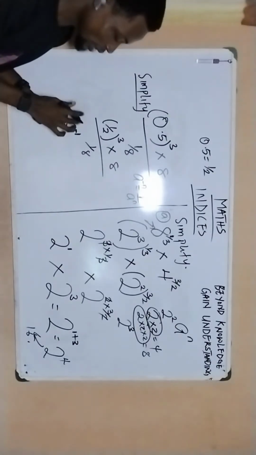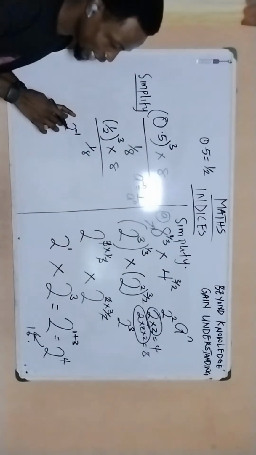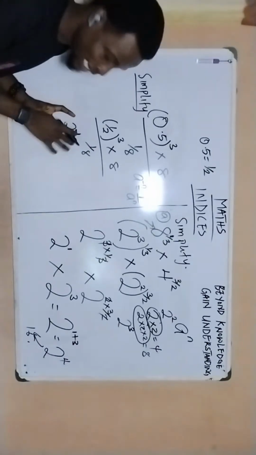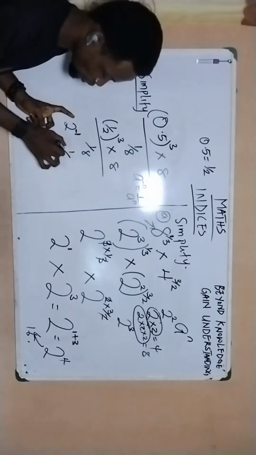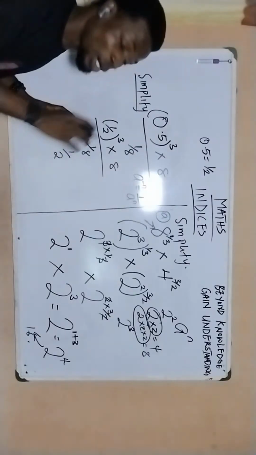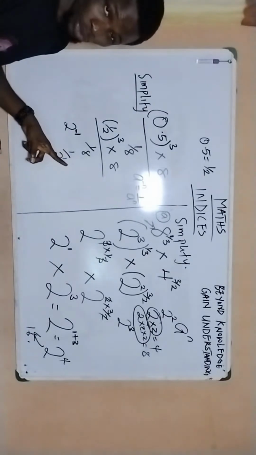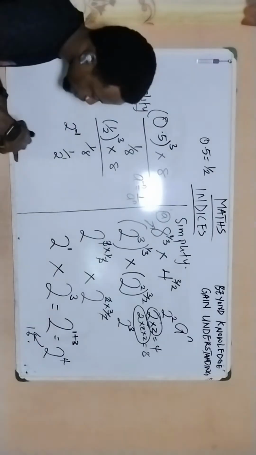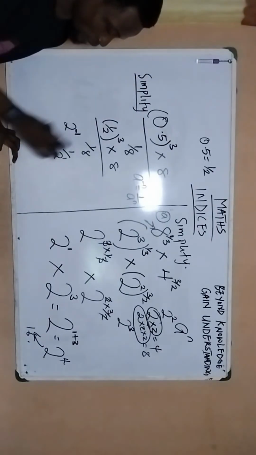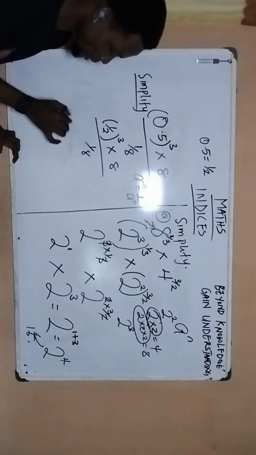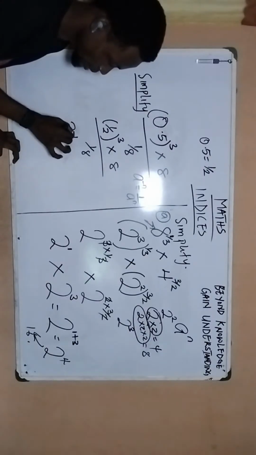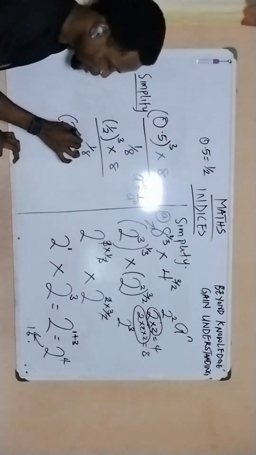Because if you have a base raised to a negative power, it is the same thing as 1 over that base raised to the positive of that given power. And I know that 2 raised to the power of 1 is still 2. So this is actually very correct. I'm going to bring it in here. So I'm going to have 2 to the power of minus 1, then add its power here, 3.